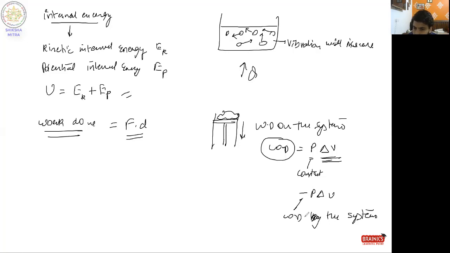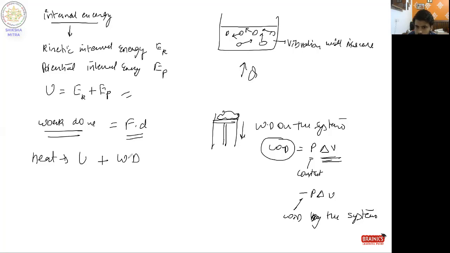That is work done. When work done is positive, it means work is done on the system; when negative, work is done by the system. And what is next? What is heat? By heat we mean total heat energy. If we give any system heat, that will increase its internal energy, plus some work can be done.